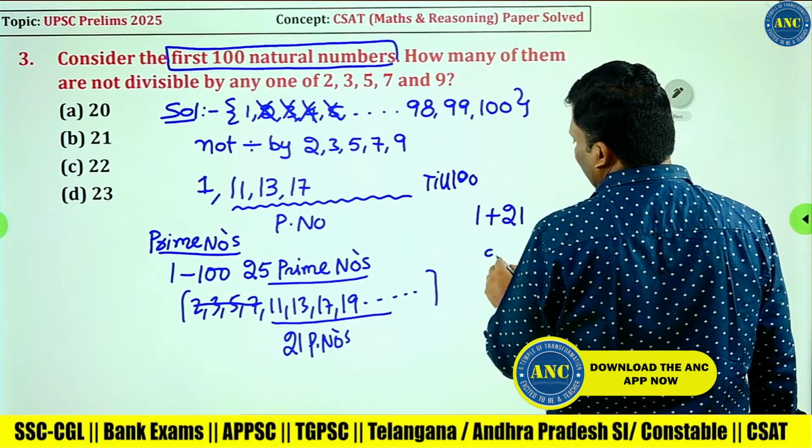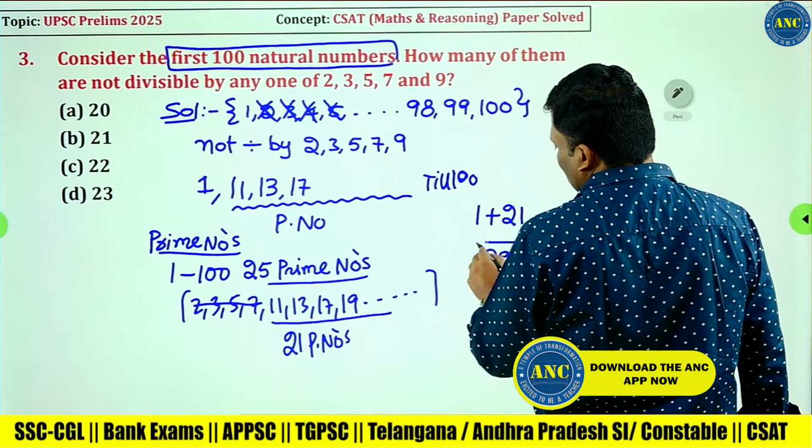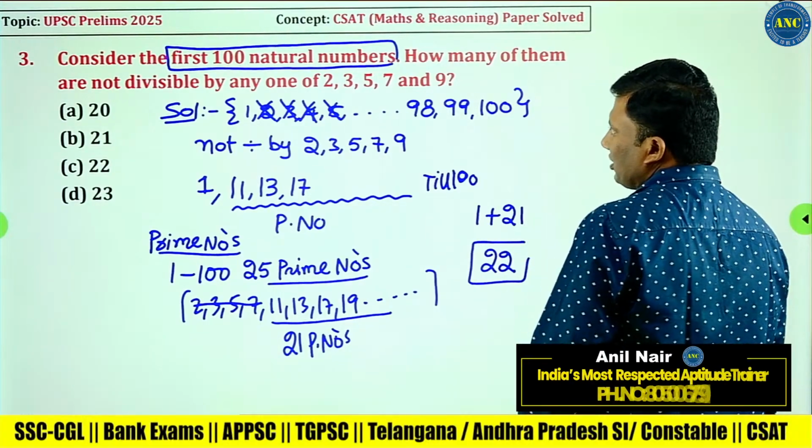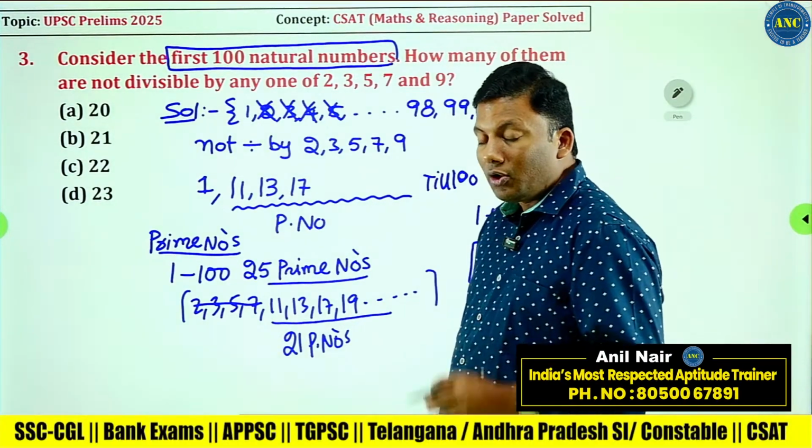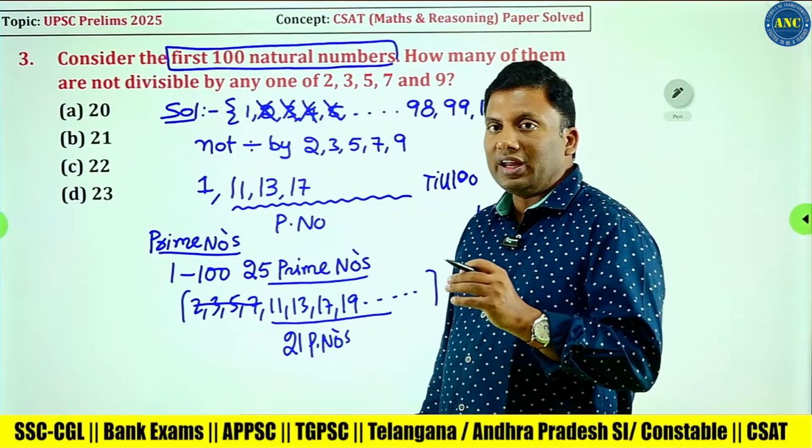1 plus 21. The answer for this question is 22. I hope the concept is very much clear, right?